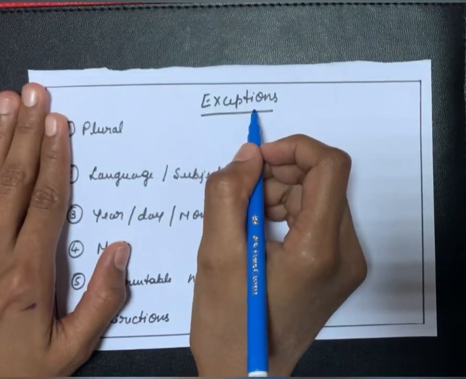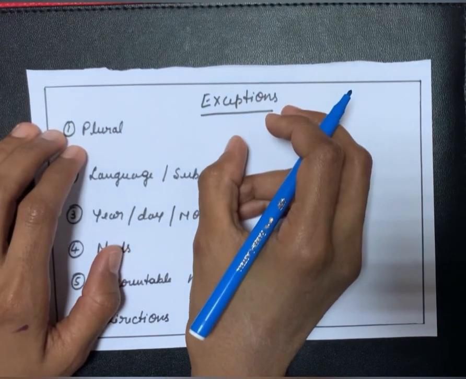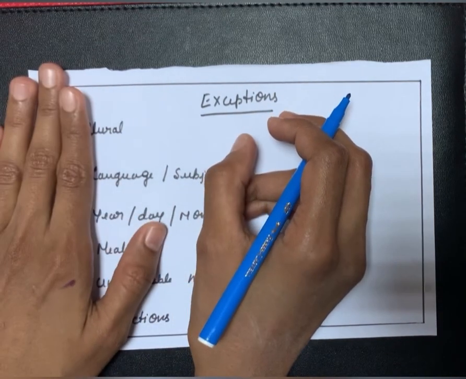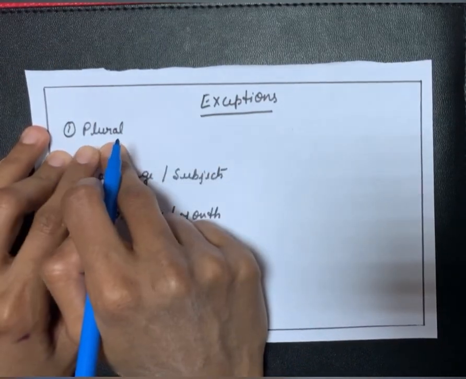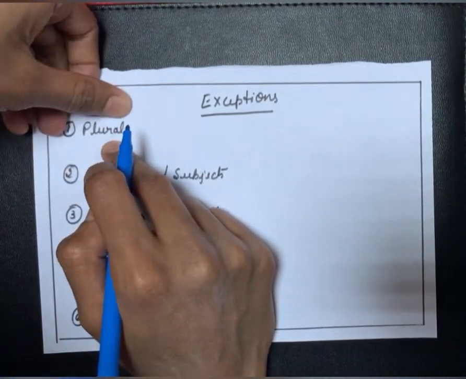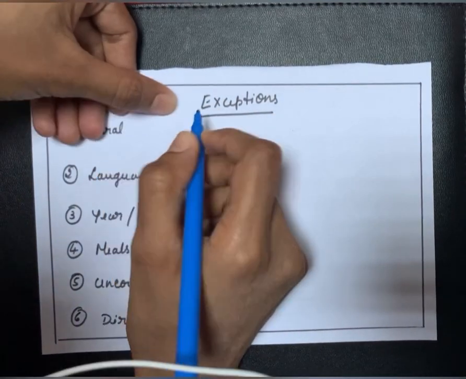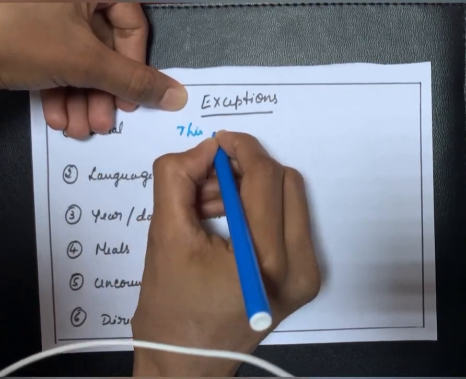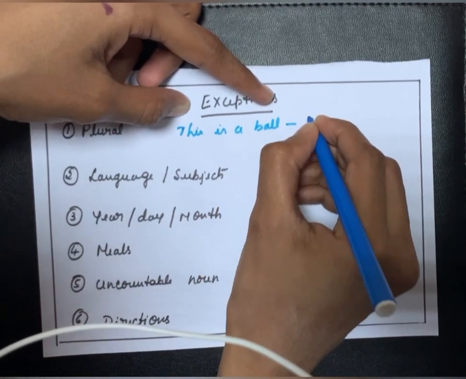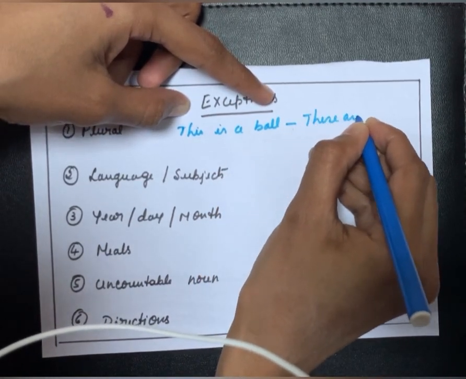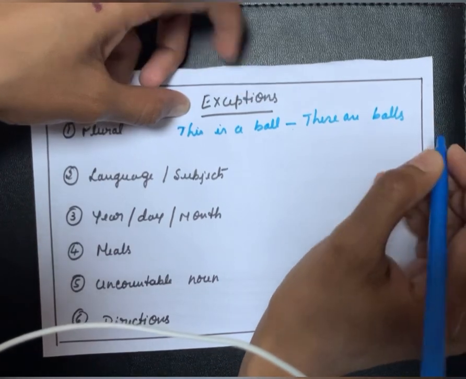Now let's see the exceptions. Exceptions means when we should not use article a, an or the. When the sentence is plural. For example, this is a ball. These are balls.